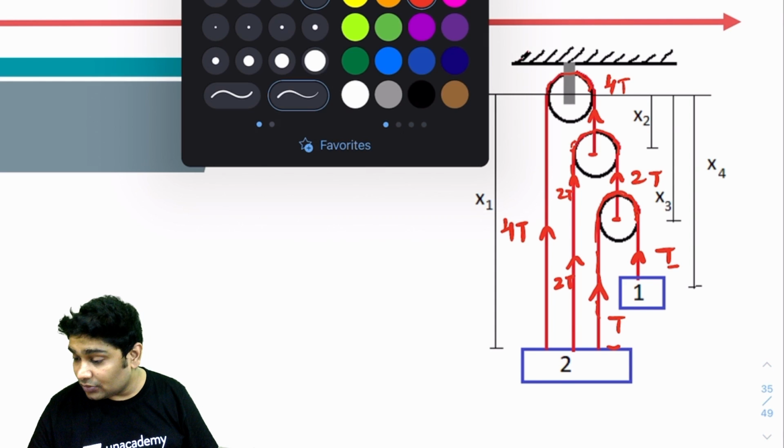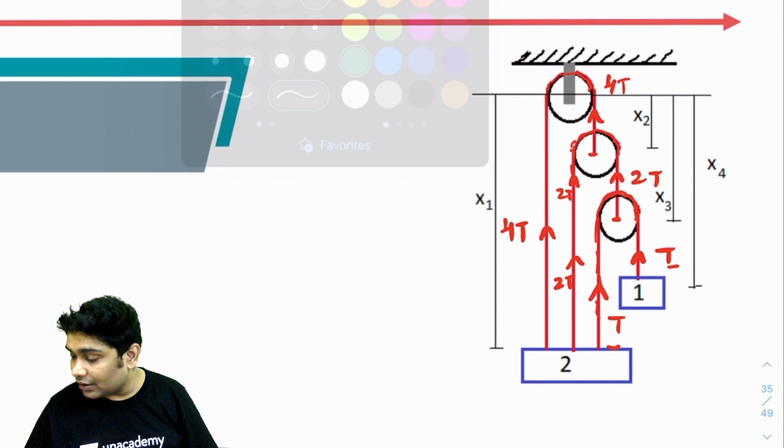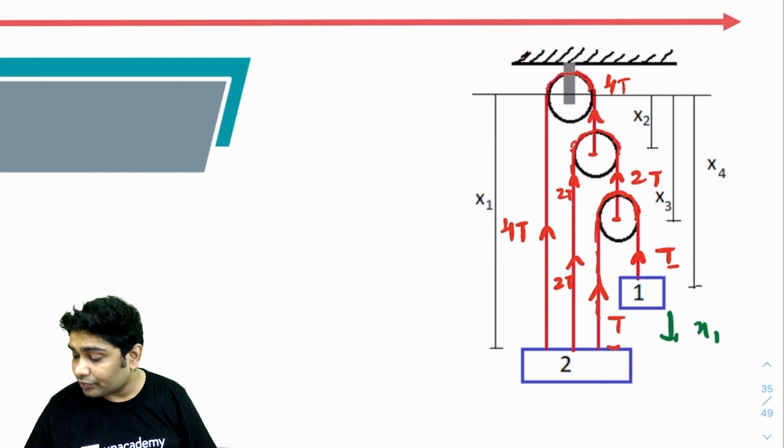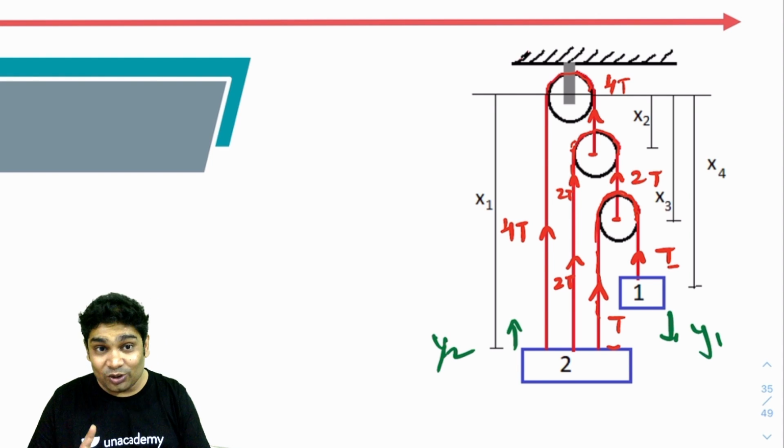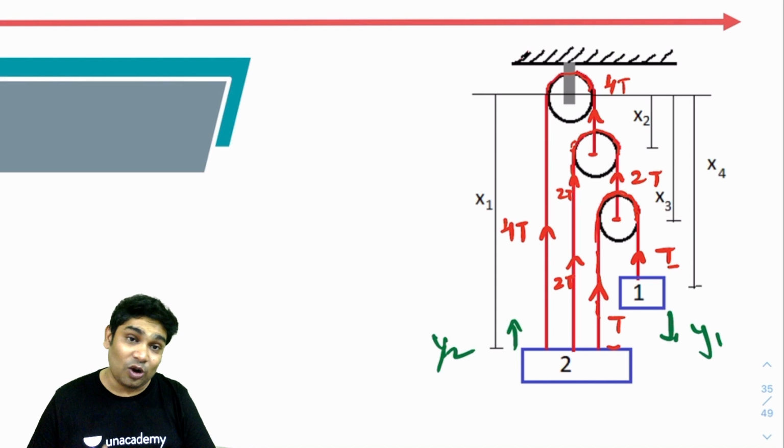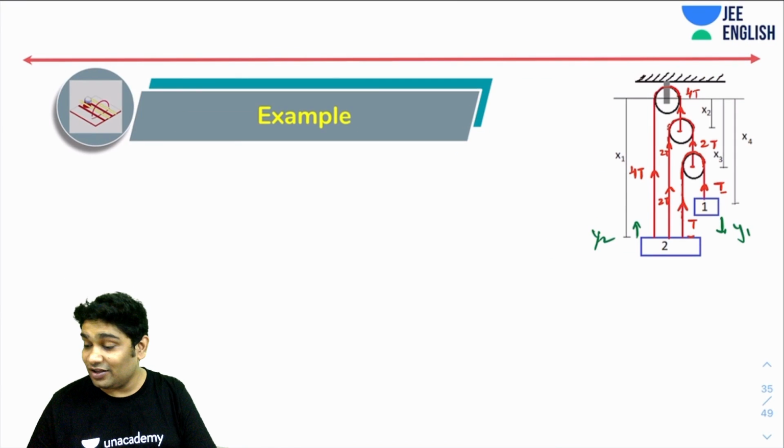Let's assume that this guy goes down by x1, this guy goes down by... okay, I've already used x1, x2. So let's write y1. Let's imagine this guy goes down by y1 and this guy goes up by y2. Now all I need to do is write the work done by tension on all these masses.